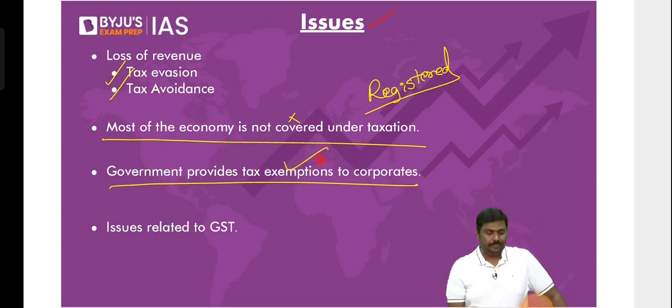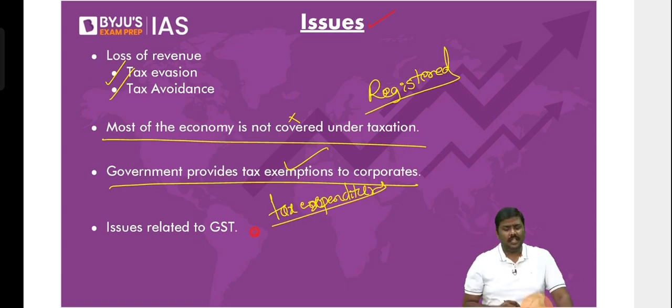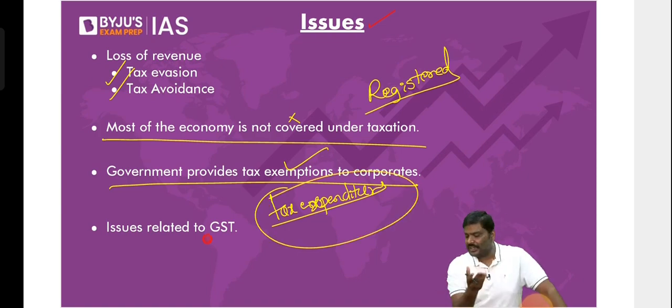Government provides a tax exemption also. That is a tax expenditure, by the way. Have you understood? I'm talking about tax expenditure. Government provides a lot of tax exemptions. As a result of this, the revenues of the government will also come down.